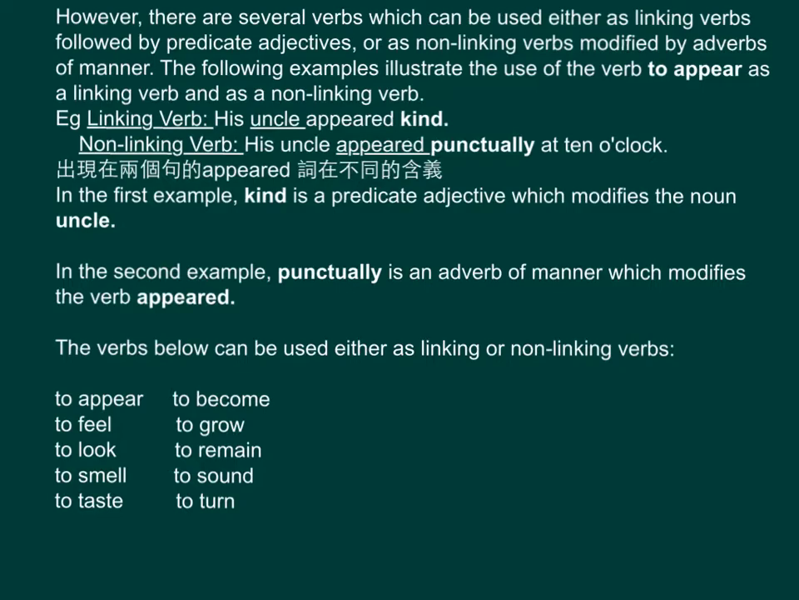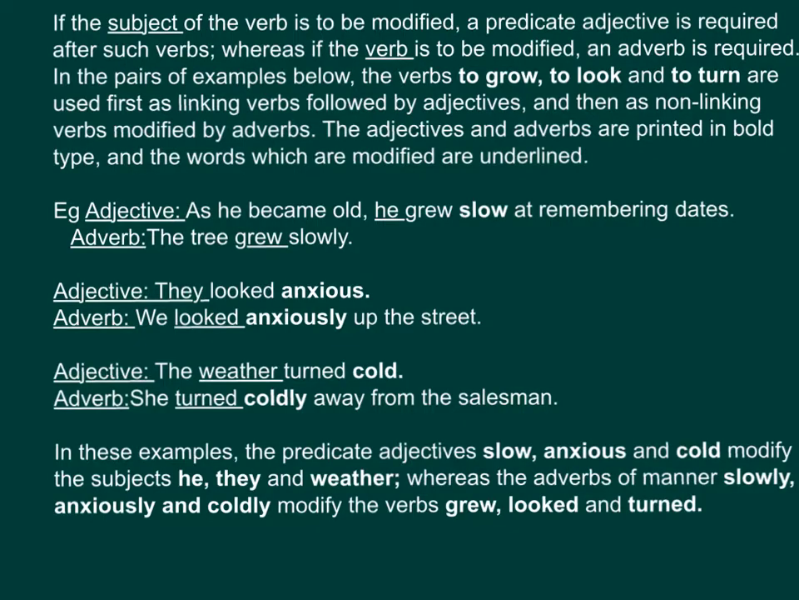The verbs below can be used either as linking or non-linking verbs. To appear, to become, to feel, to grow, to look, to remain, to smell, to sound, to taste, to turn. If the subject of the verb is to be modified, a predicate adjective is required after such verbs. Whereas if the verb is to be modified, an adverb is required.